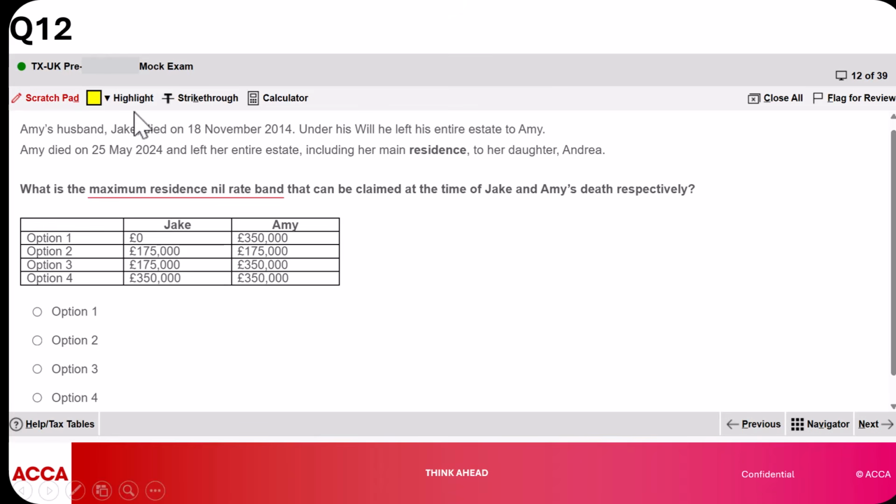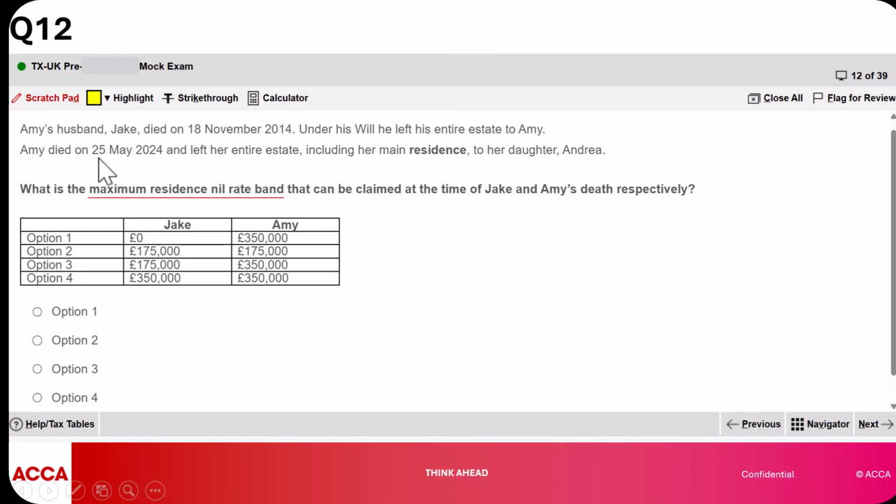Okay, so in this case, Jake died before Amy. All right, but you find Jake might not enjoy the residence nil rate band because he died on the 18th of November 2014. By this date, the residence nil rate band was not available by law. Okay, but then when it comes to Amy, she might qualify for this residence nil rate band.